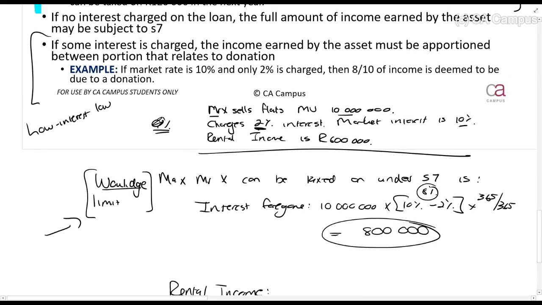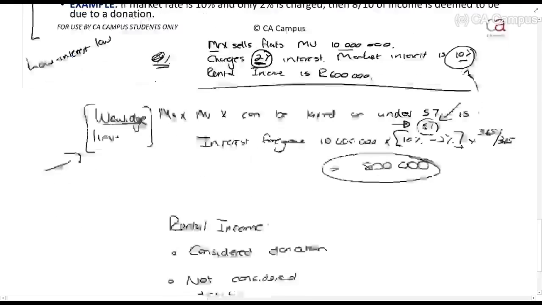Okay. He charged 2% interest instead of 10%. So in other words, he did not charge 8% out of 10%. So 8 out of 10 is considered a donation.